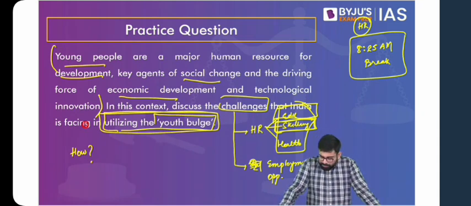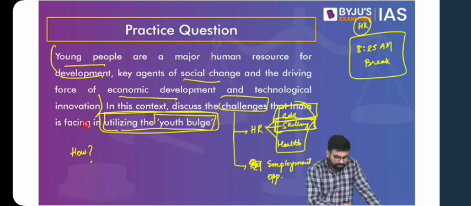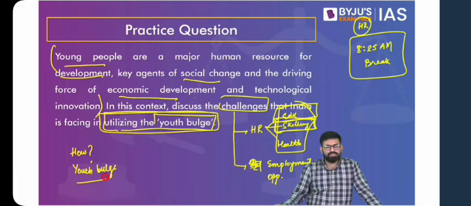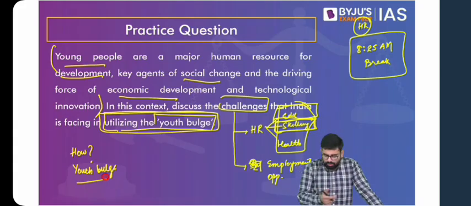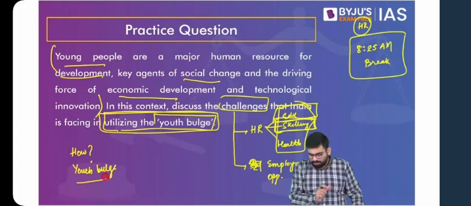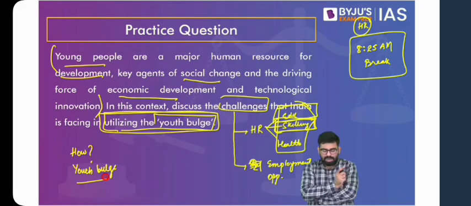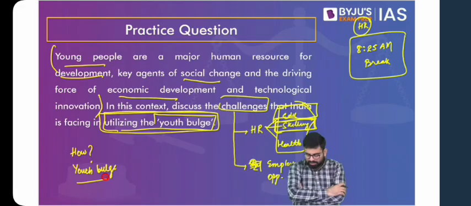So one intro can be what is youth bulge. Now, do not just go about this youth bulge. The reason is that it looks like a word which needs an explanation. So just a one-line explanation for this youth bulge. Then talk about how you can convert this to demographic dividend. So that is the how of it, but you have to do it in a very brief manner. We should talk about how to convert this into demographic dividend.